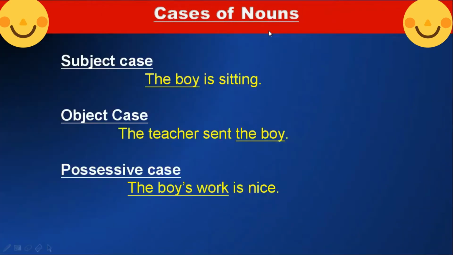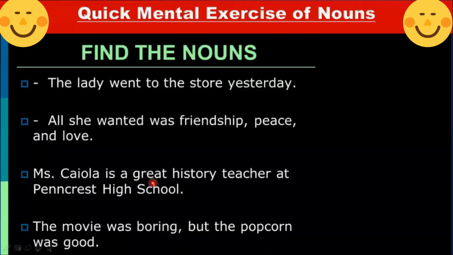Cases of nouns. The boy is sitting. Here the noun is used as a subject, that's why it is called subject case. Object case: the teacher sent the boy. The boy is used as an object, that's why it is called an object case. Possessive case: the boy's work is nice, that's why it is called possessive case.